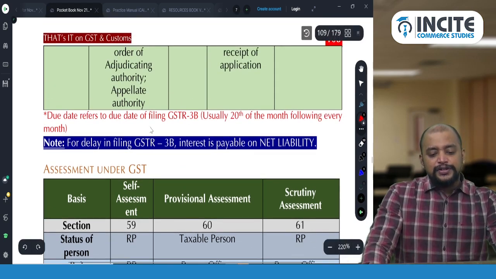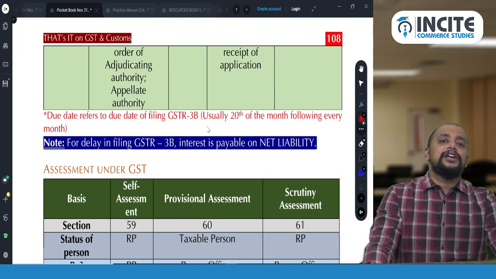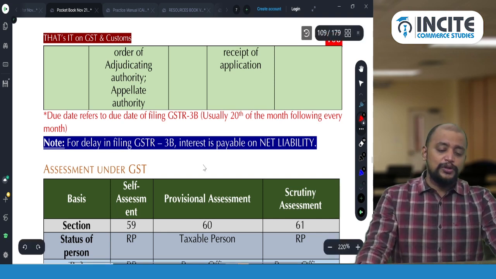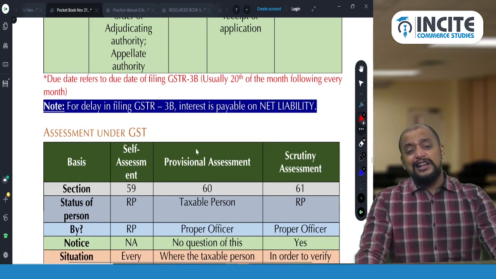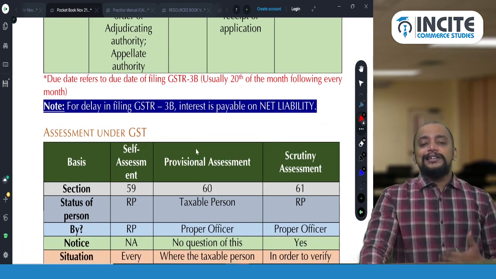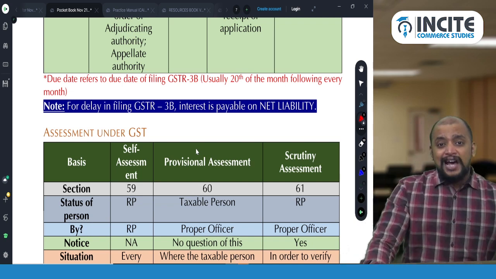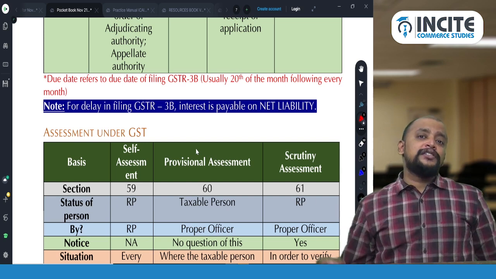And due date refers to the date of filing GSTR 3B. Usually when nothing is given, you take the 20th of the month following every month. If they specifically give some other date, you take it accordingly. Whenever there is a delay in filing GSTR 3B, there is a delay in payment of tax also. For that delay in payment of tax, do we compute interest on gross liability or on net liability?